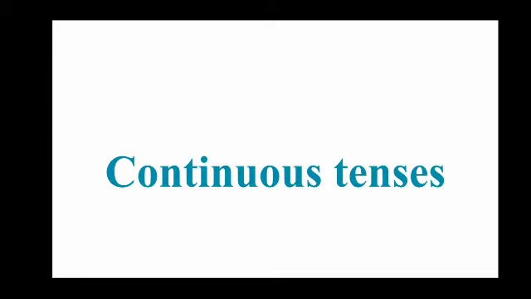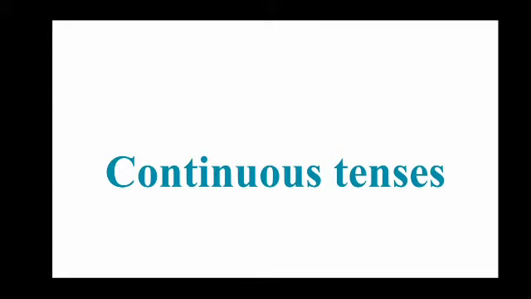As we have already learned about simple tenses, today we are going to learn about continuous tenses. What do you mean by continuous tenses? The continuous tenses show an action that is, was, or will be in progress at a certain time. The continuous tense is formed with the to be verb plus the ing form of the verb. So let us start with continuous tense.